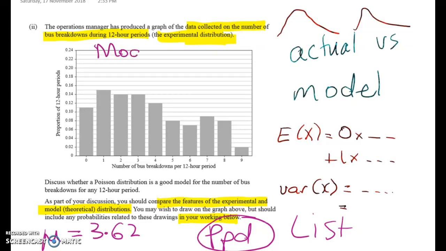Right, so we're going to put model in red pen or something like that. So we can draw the actual model distribution on, and we're going to see some big problems. So I'm going to draw it in pink. All right.